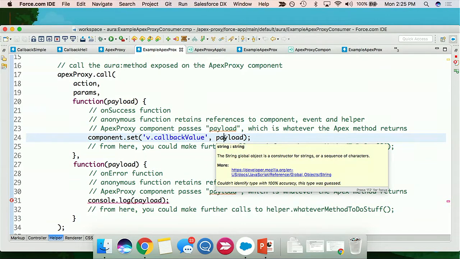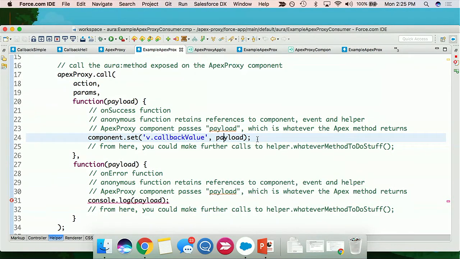I tried in vain and did really stupid things, trying to pass the components in and out of the callback, and just terrible things happened. The Lightning framework didn't like it at all, so don't do that. That's actually what led me down to this path. Just know that the context is retained, and I can call my components, events, and helpers from within my callback functions.